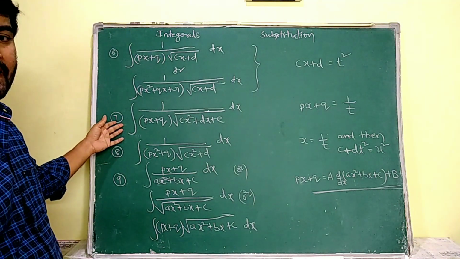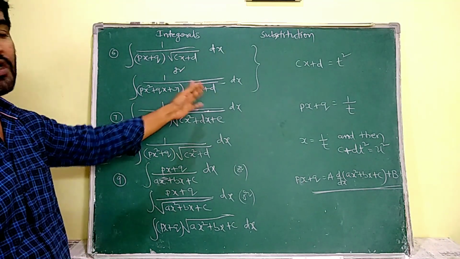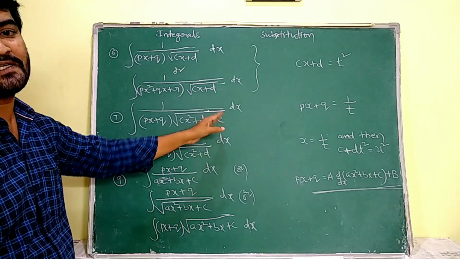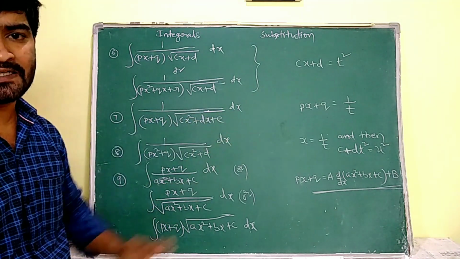Now, in the next type, integral 1 by px plus q into root over cx square plus dx plus e. That means 1 by linear equation into root over quadratic equation.